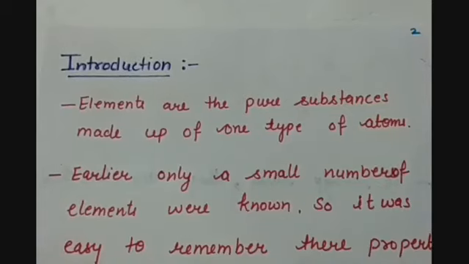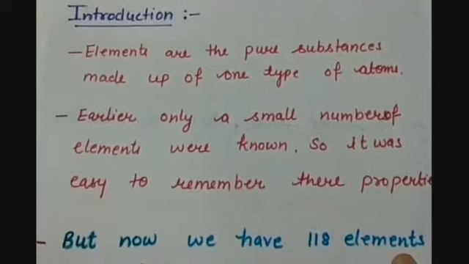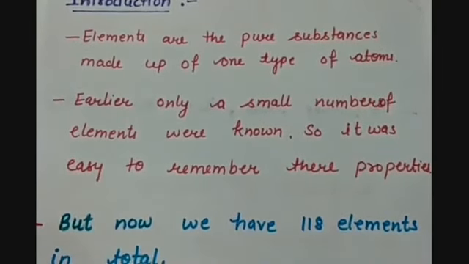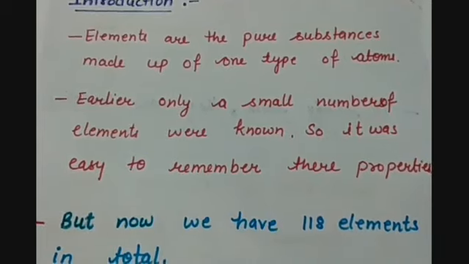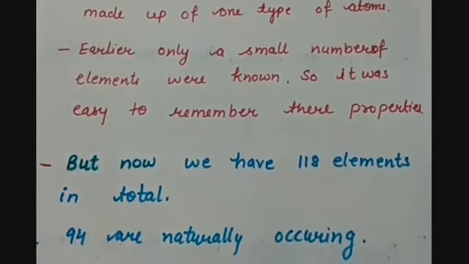In the introduction part, we have that elements are pure substances made up of one type of atoms. But earlier only a few elements were known, so it was easy to remember their properties. So it was easy to arrange them or just to learn them according to their properties. But now we have 118 elements in total. This huge number is really difficult to remember by their properties.